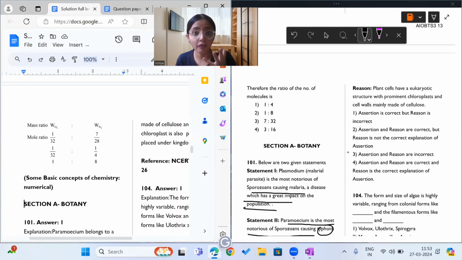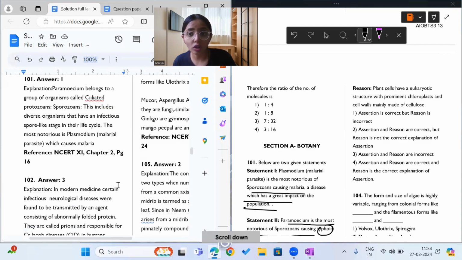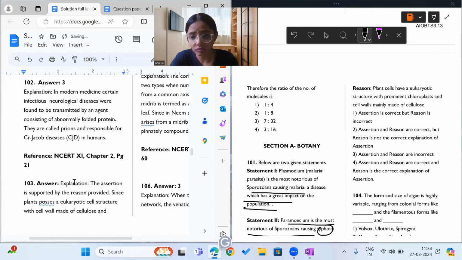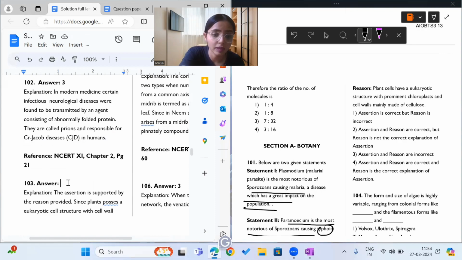They have given that they have prominent chloroplasts which contain chlorophyll, understandable, but they have not given that the nucleus is covered with nuclear membrane. So the answer to question 103 would be: assertion is correct and reason is also correct, but reason is not the correct explanation of assertion. That is your option number 2. I hope that was clear to you.